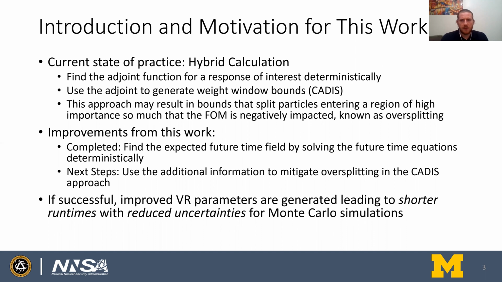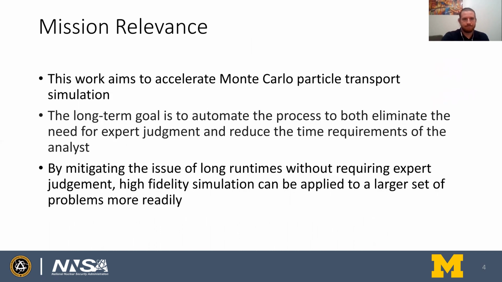If successful, we'll end up with improved variance reduction parameters, which generate shorter runtimes and reduced uncertainties in Monte Carlo simulations. This is relevant to the NNSA mission because it's accelerating Monte Carlo particle transport. The goal is to automate this process as well, so you eliminate the need for expert judgment in your optimal variance reduction parameter generation, so you get reduced runtimes without that expert judgment, which will allow Monte Carlo to be applied to a wider set of problems more readily.